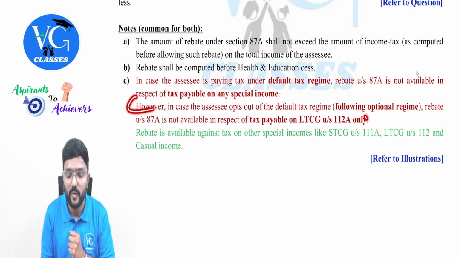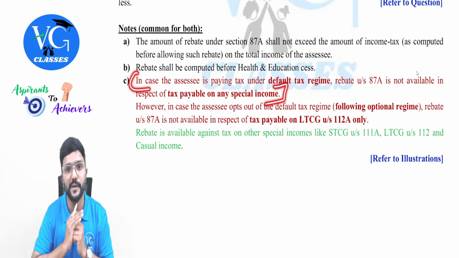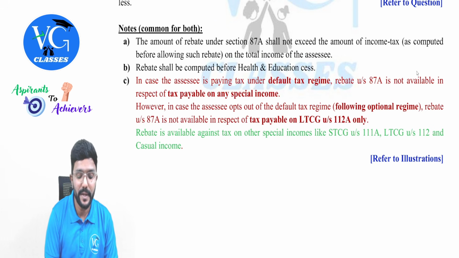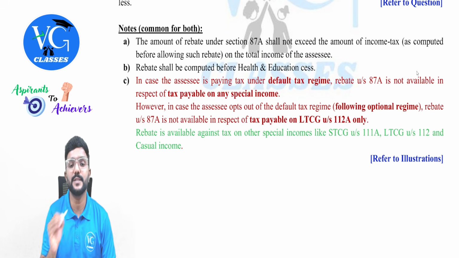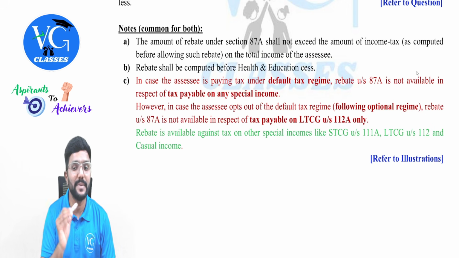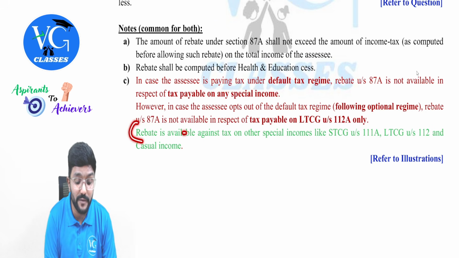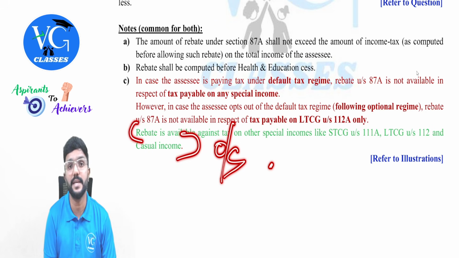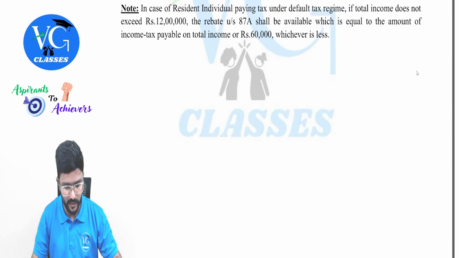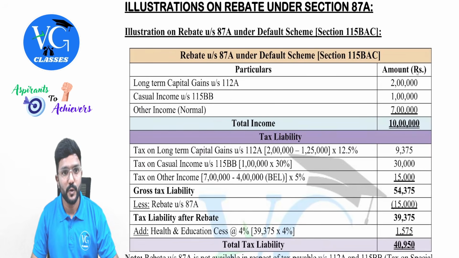This was there previously also, but now this is the most important. I will also discuss the illustrations on that. Next, rebate is available against tax on other special incomes like short-term capital gain under section 111A, long-term capital gain under section 112, or even a casual income. But please be careful, this is only for the assessee who is following the optional scheme. Got it? Very important. I am expecting a question on this. I have given an illustration on it, we will quickly go through it.